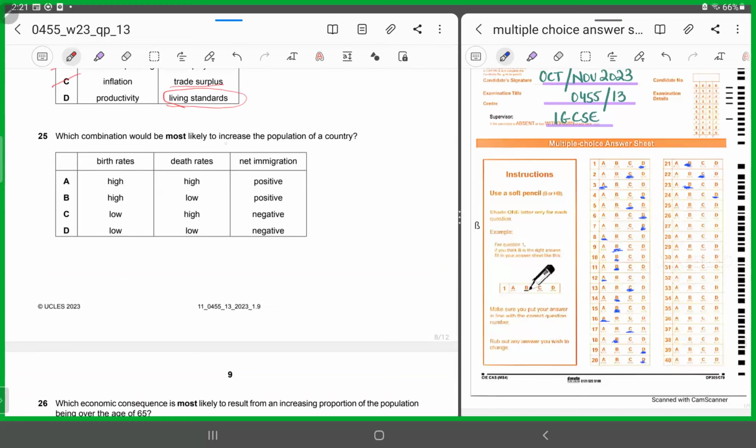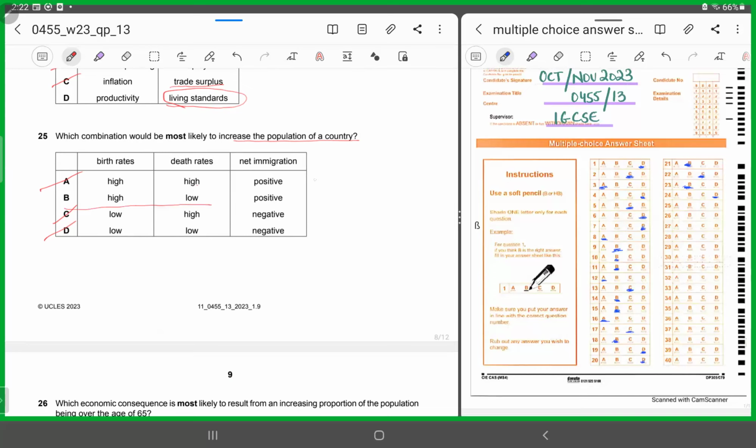Now they're saying they want to increase the population of a country. Now birth rates, what should happen to birth rates if the population has to increase? Birth rate has to rise. So you can chop C and D because they're saying low birth rates. What about death rates? If you want population to increase, death rate should what? Death rate should fall. Death rate should be low. So you can chop A because in A they are saying death rates have to be high. We are left with only B.